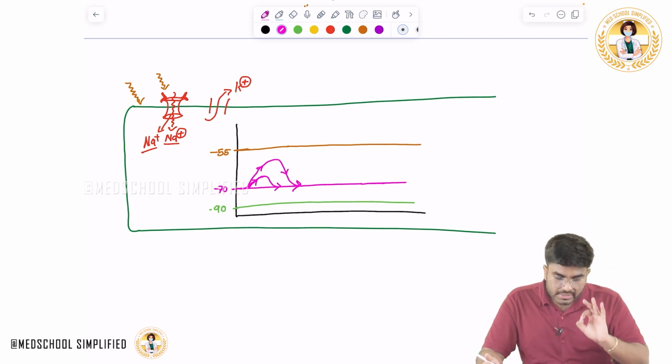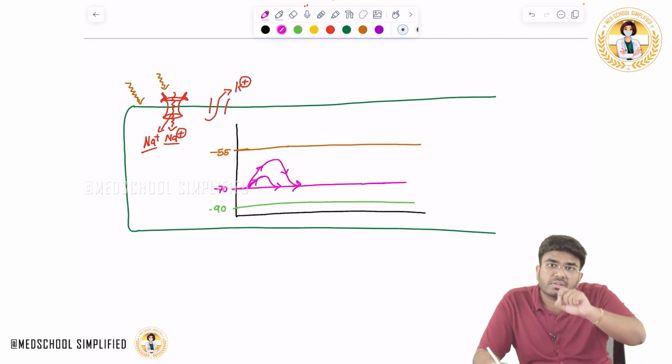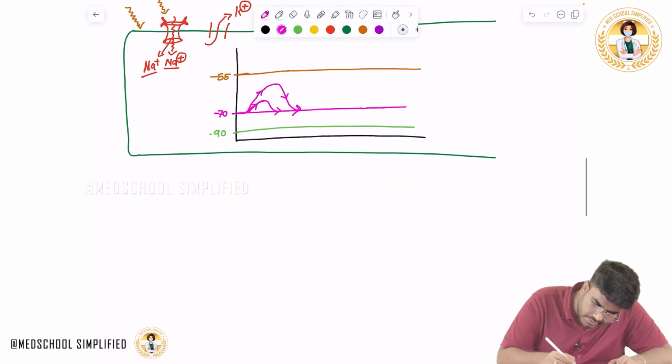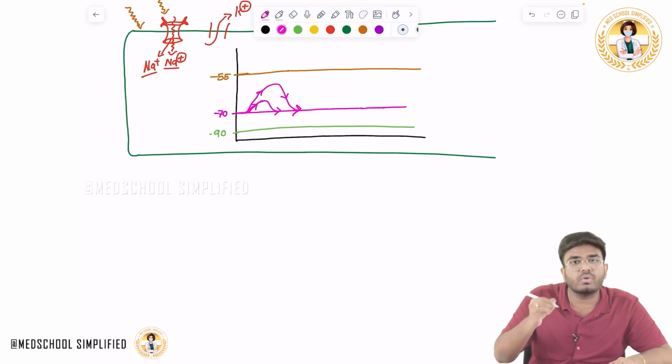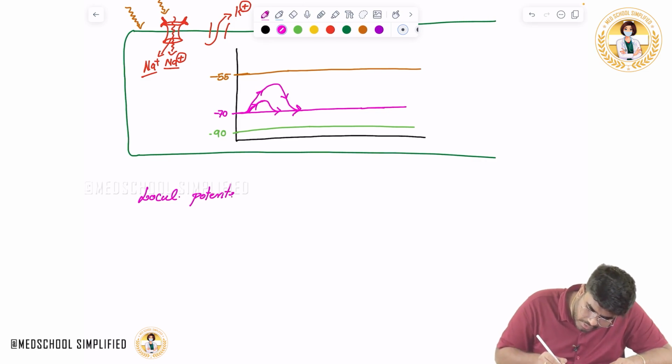So these fluctuations which I have shown you here, the ones in the pink color, are called local potentials.